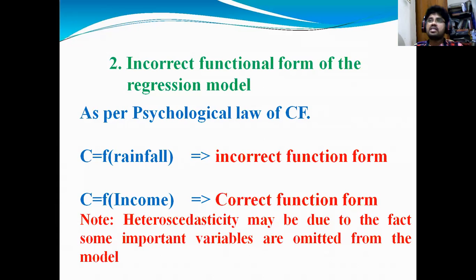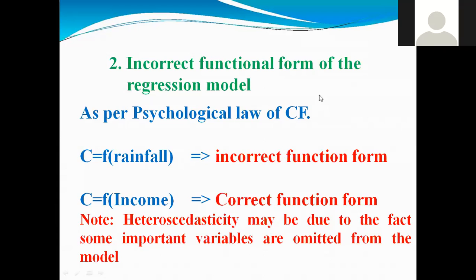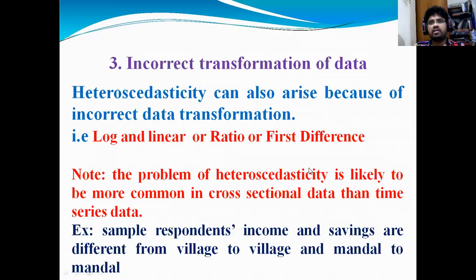So sometimes people remove income, and people cannot consider income as an independent variable. When they are not able to take income as an independent variable, they will get a heteroscedasticity problem. Am I clear, dear students, about this incorrect functional form of the regression model? Yes, sir. Yes. Then the next one, third one: incorrect transformation of the data.